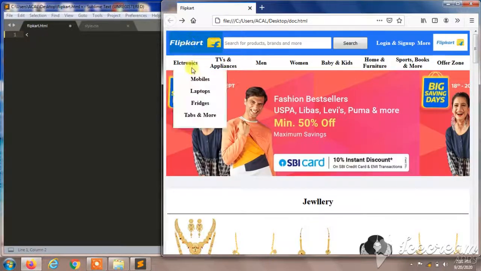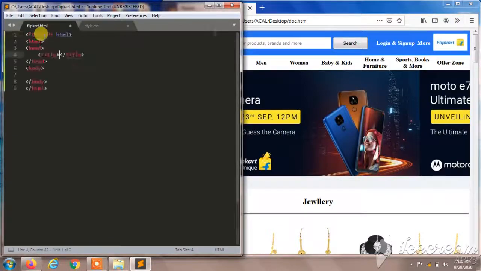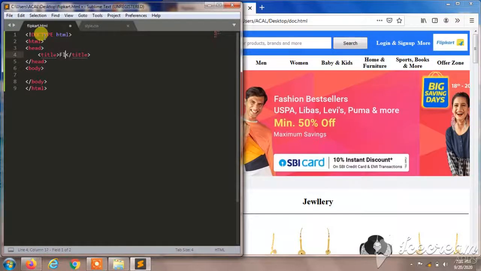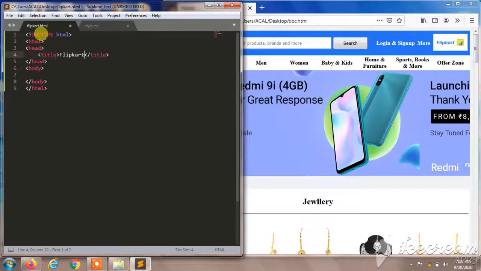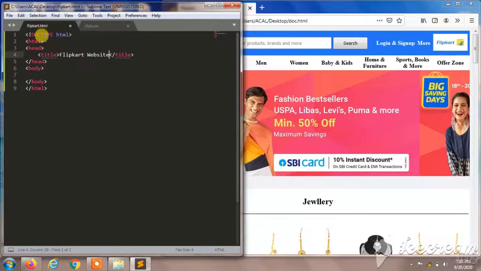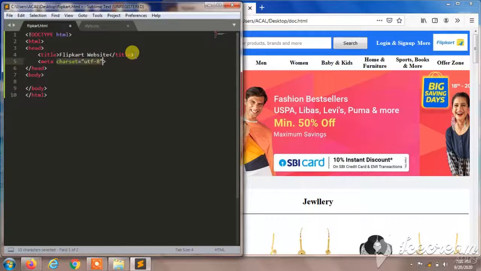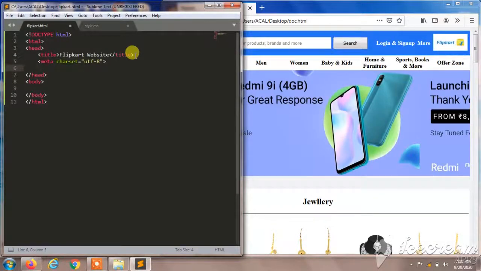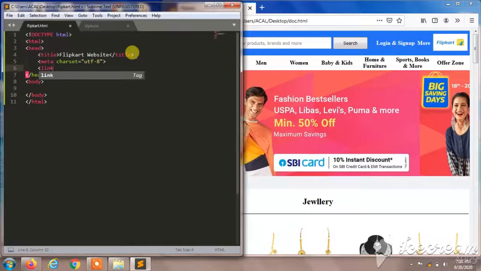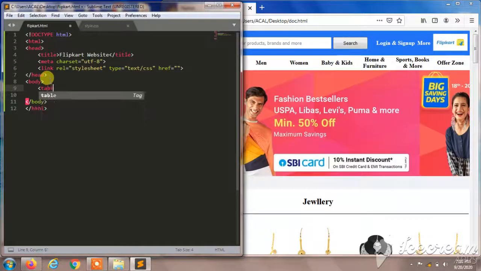Okay, we can also include this, so we are going to code for the upper border. I'll name the title as Flipkart website, and meta, and I'll link the style sheet. Here I'll give you the style sheet link later. In the body I'll start a table,